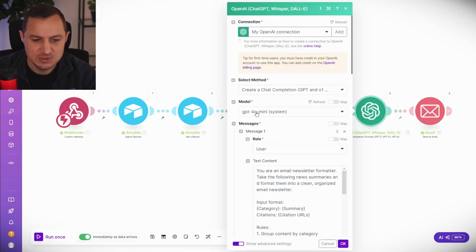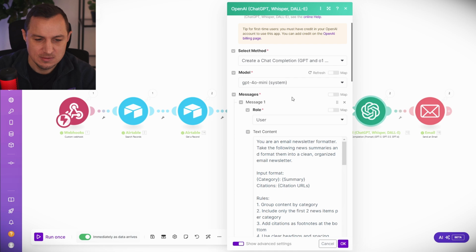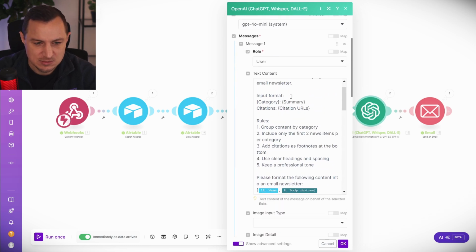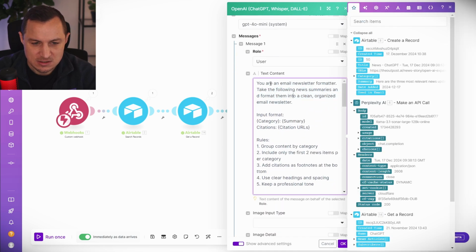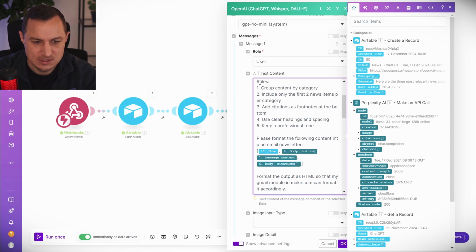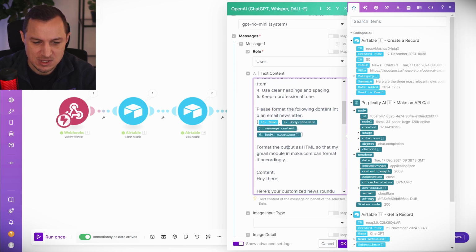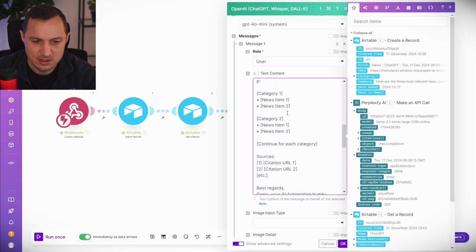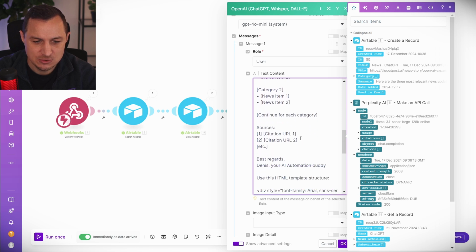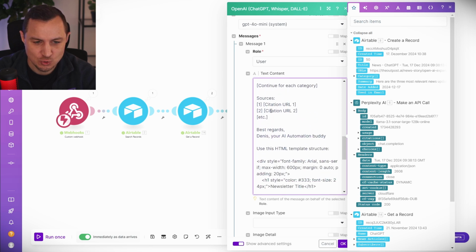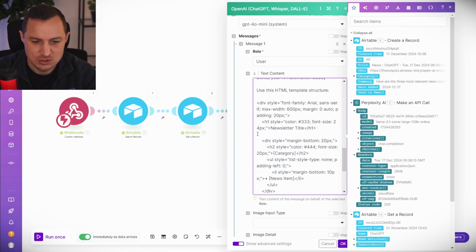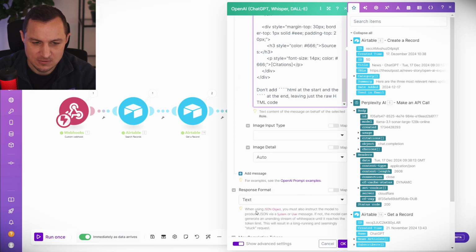And then I use ChatGPT, and I use GPT-4 Mini because this is not a complex task. I'm just saying that it's an email newsletter formatter that has a few rules, and then it should format the content in an email in a certain way. So here category 1, category 2, and then the sources, so the different citations, and then a little bit of HTML code.